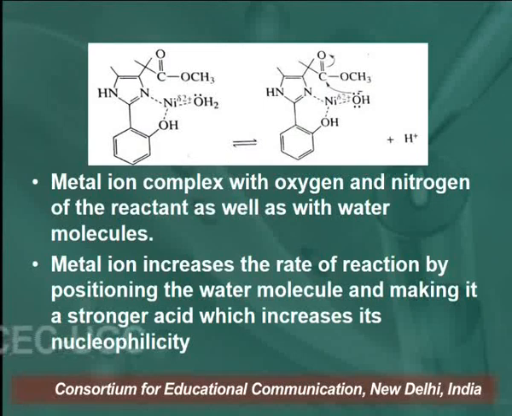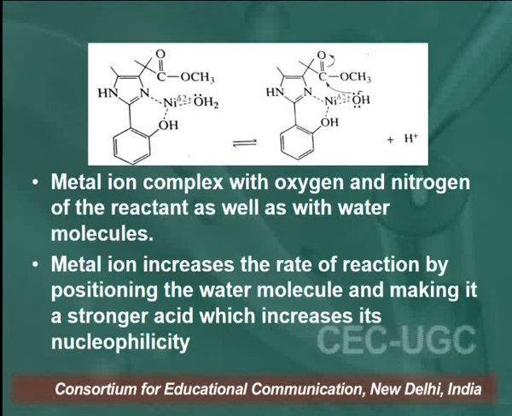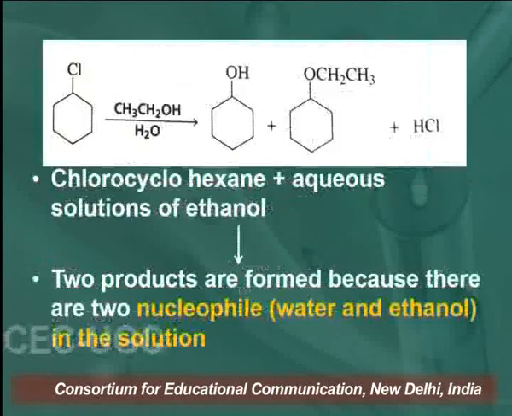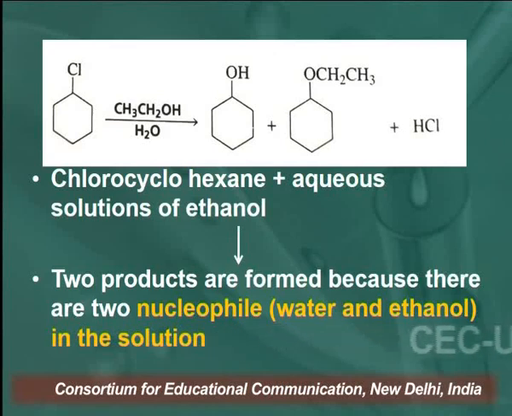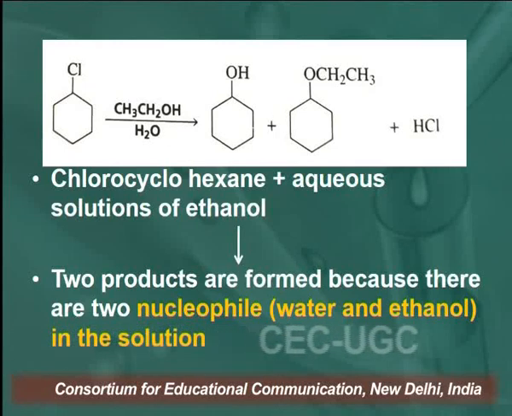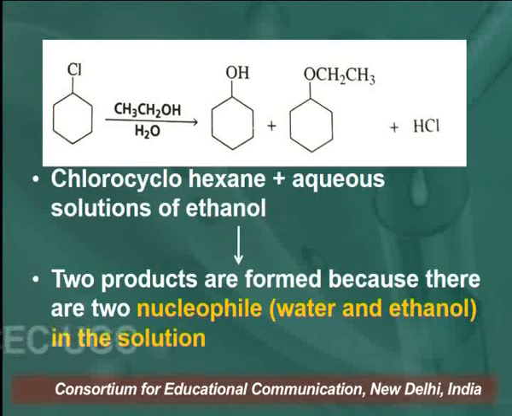Metal ion increases the rate of reaction by positioning the water molecule and making it a stronger acid, which increases its nucleophilicity. So, this is also an important example of how the reaction takes place. Chlorocyclohexane, when reacted with an aqueous solution of ethanol, forms two products, because there are two nucleophiles, water and ethanol. So here we get two products.